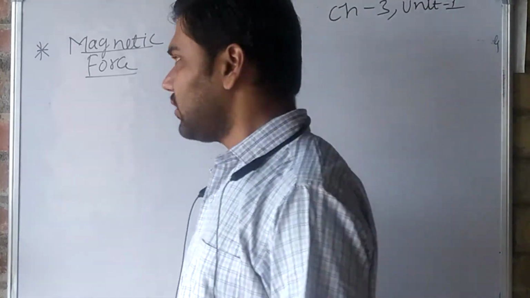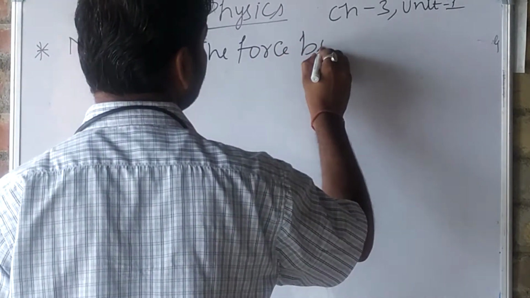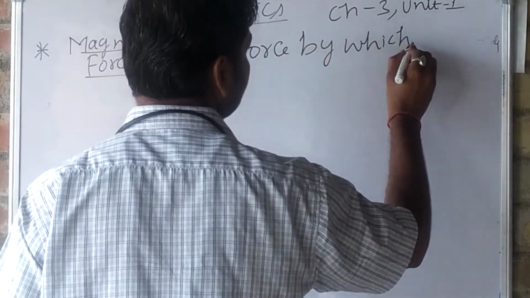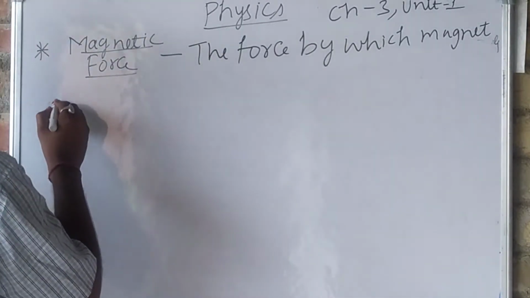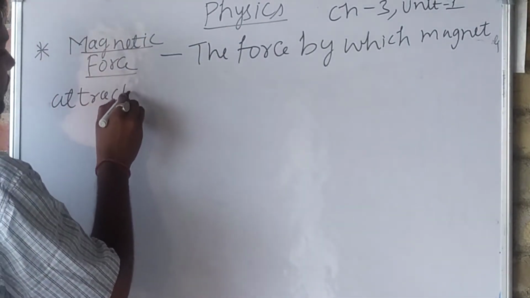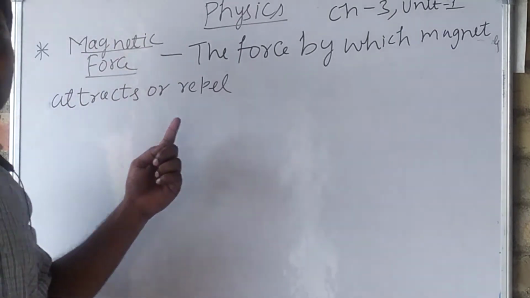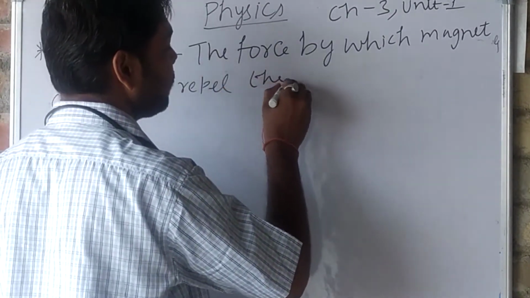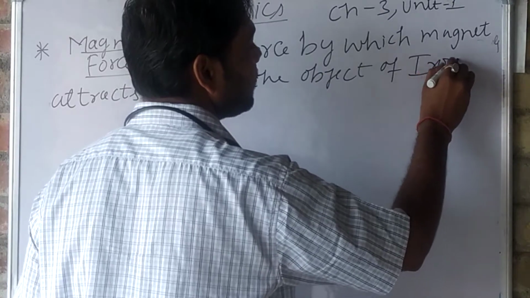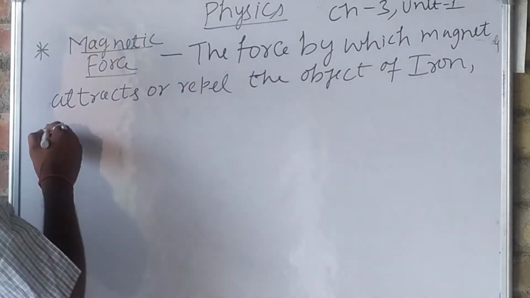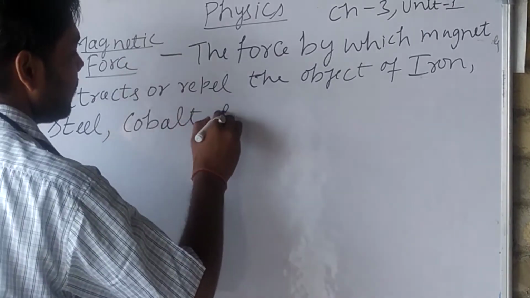So magnetic force is the force by which a magnet attracts or repels the objects of iron, steel, cobalt and nickel.